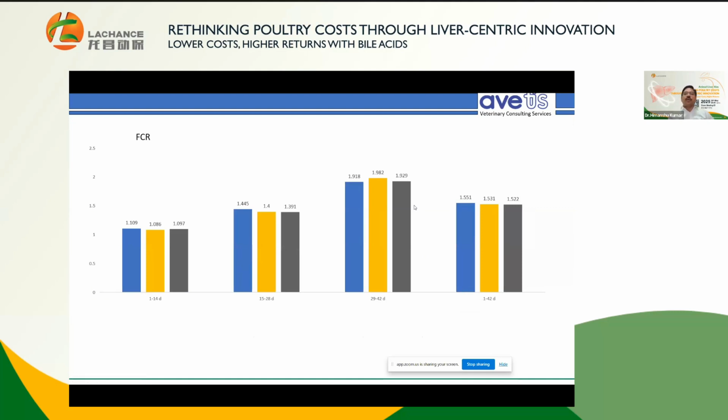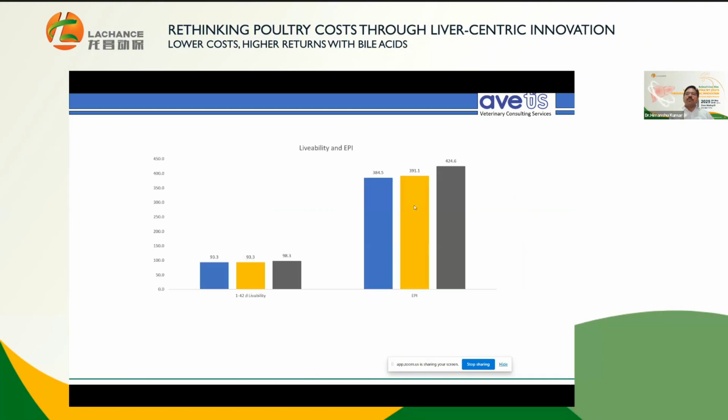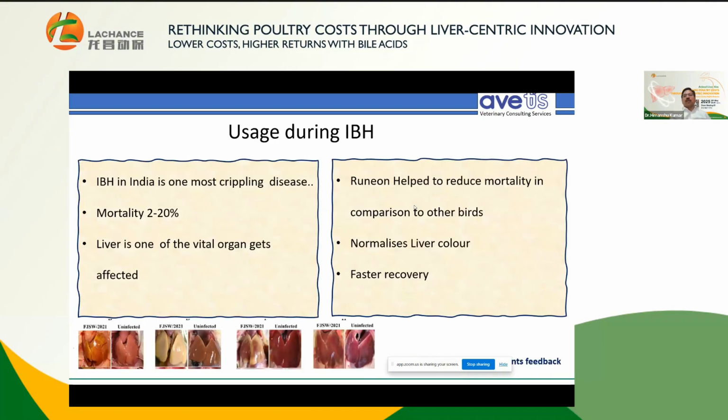FCR is good at all levels. This can be compared across all three groups. Even livability and EPA are also better with the Runion, and minus liver tonic, choline chloride, and emulsifier. This is about the trial.